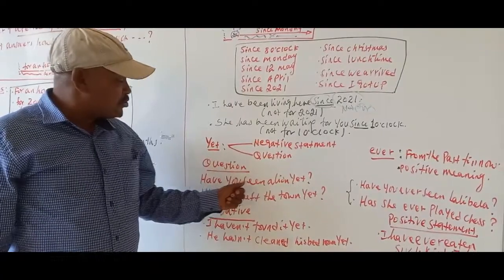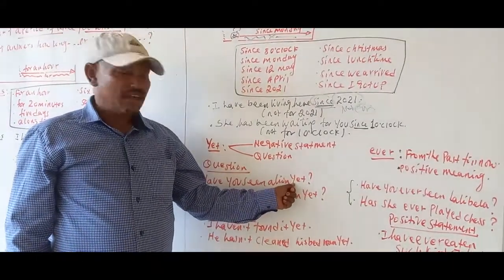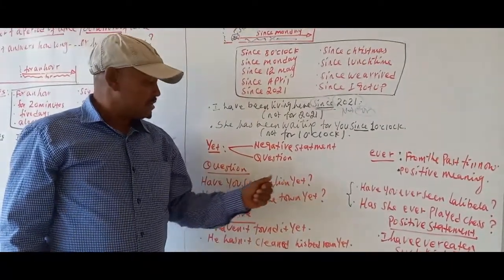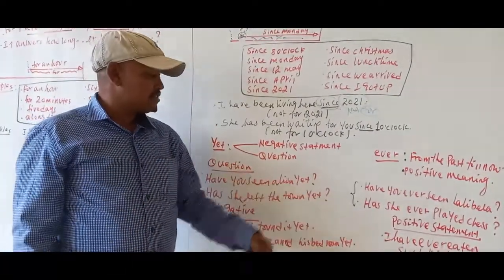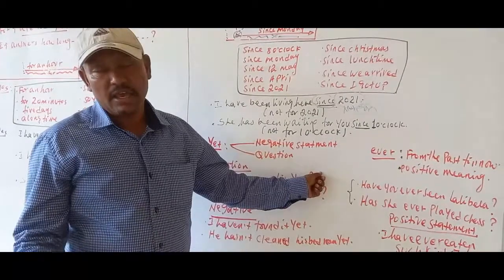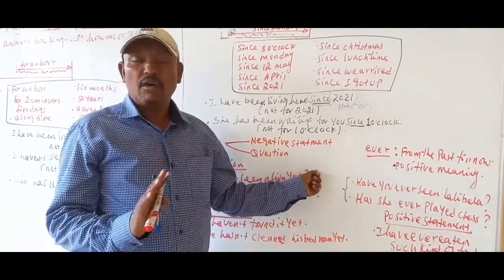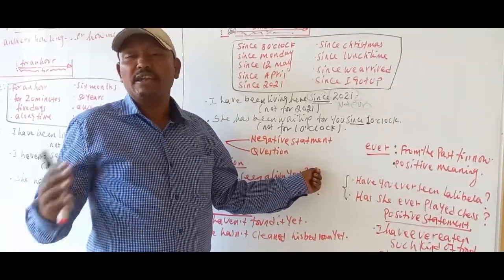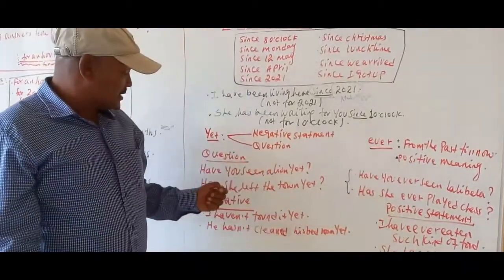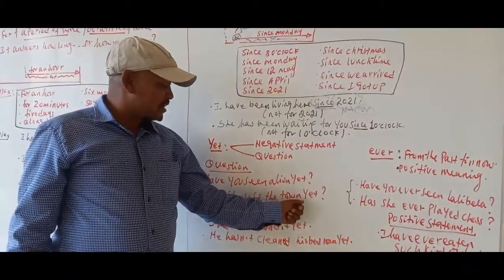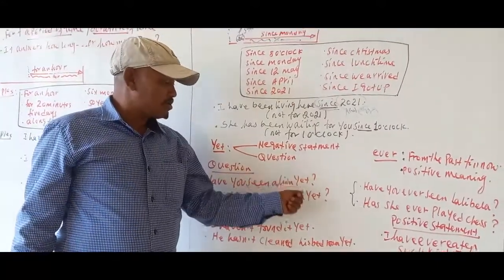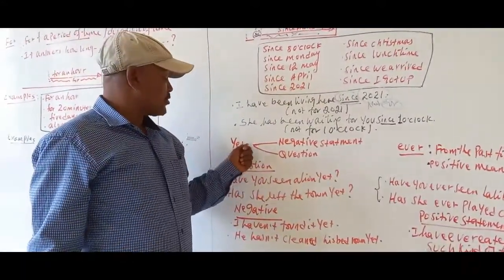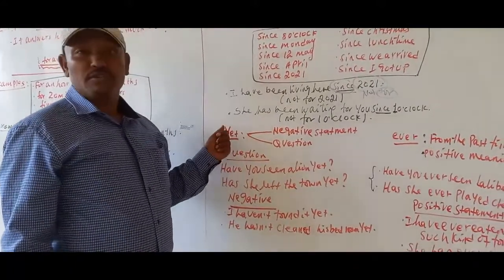Here is a question: have you seen a lion yet? There is a question mark. Yet means beginning from the past until the time of speaking, until now. So the answer is, I have seen a lion, or, negatively, I haven't seen a lion yet. And a second example: has she left the town yet? There is a question mark here. So whenever we intend to make a question using the present perfect, we use yet. This is the first use of yet.